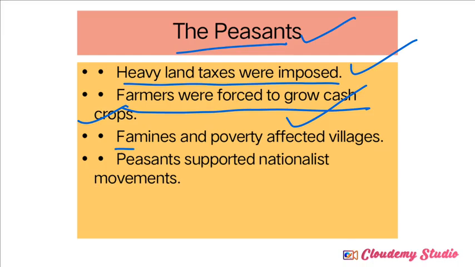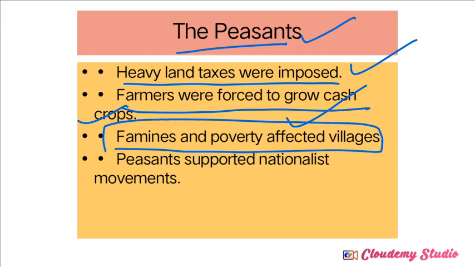So next one, famines and poverty affected villages. Famines and poverty came as part of British policies. So famines or natural calamities. Agricultural activities depend on the monsoon, especially in India, right? If the monsoon is good, they get sufficient rainfall and cultivate the crop very well. But in the time of flood or drought, they can't grow sufficient crops.